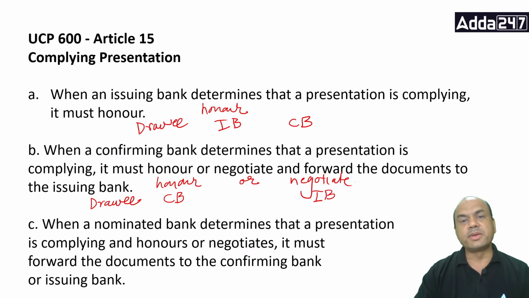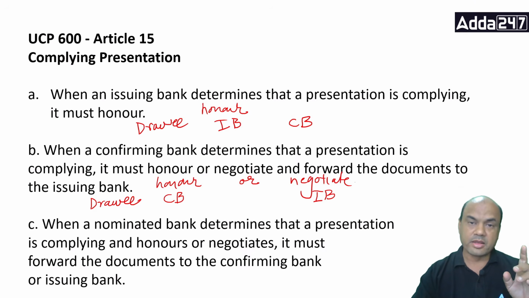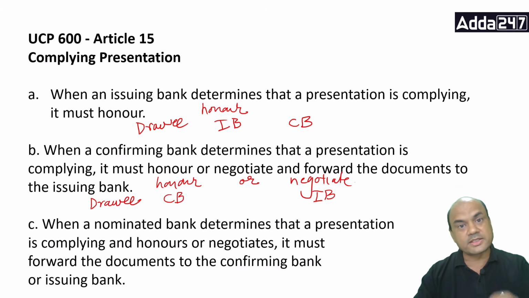So basically remember, let it be any bank other than the issuing bank, it has to forward the documents to the issuing bank in the end. If it is the confirming bank, to the issuing bank. If it is the nominated bank, and in the chain the confirming bank is there, then NB to CB and then CB to IB. Ultimately, the document should go to IB.